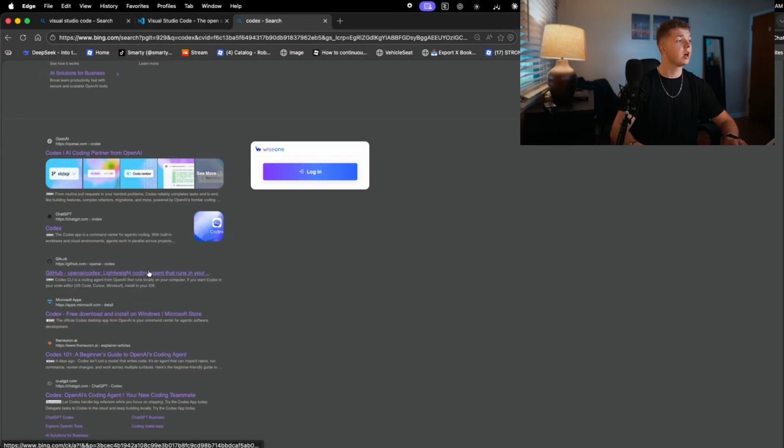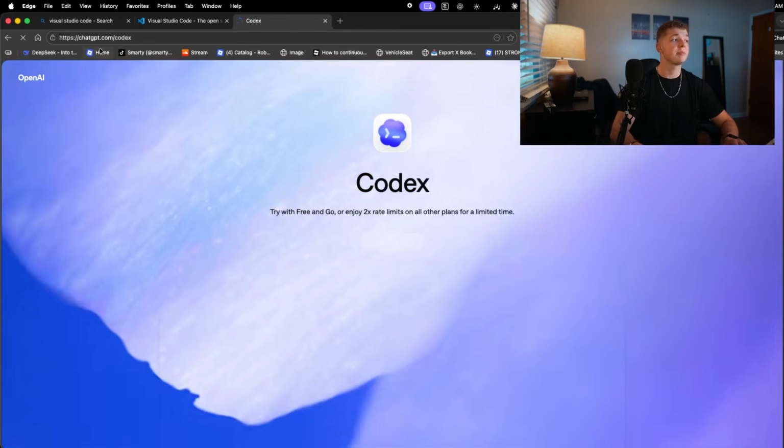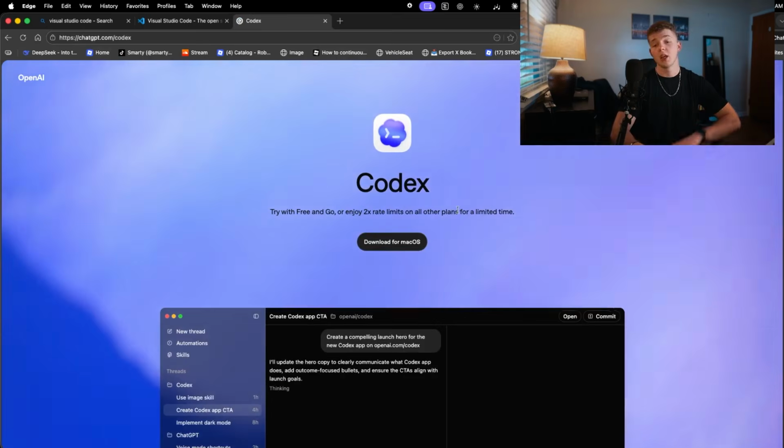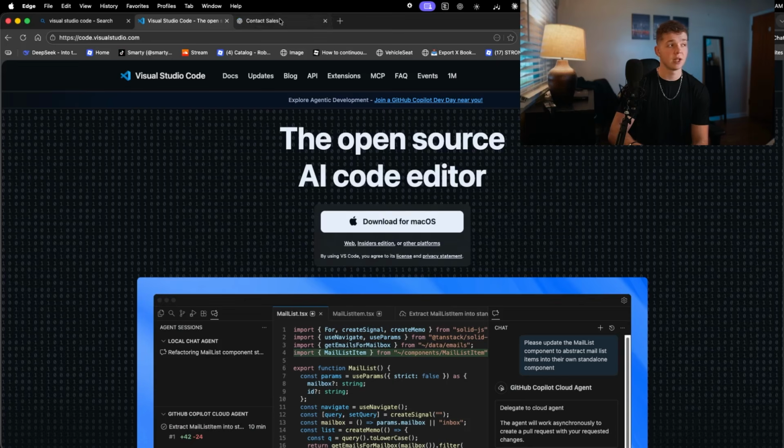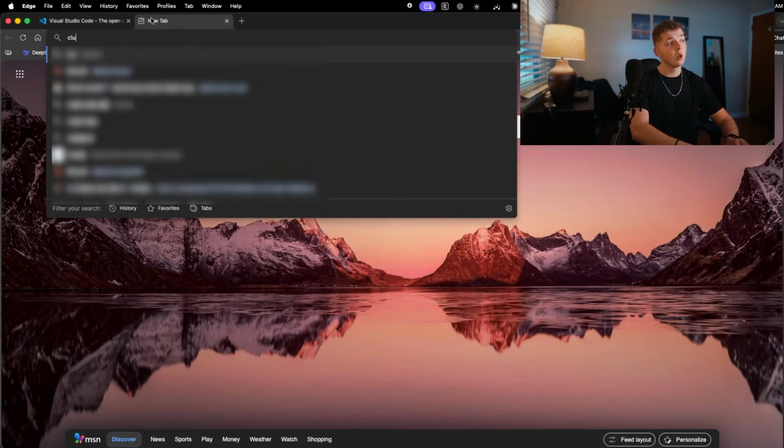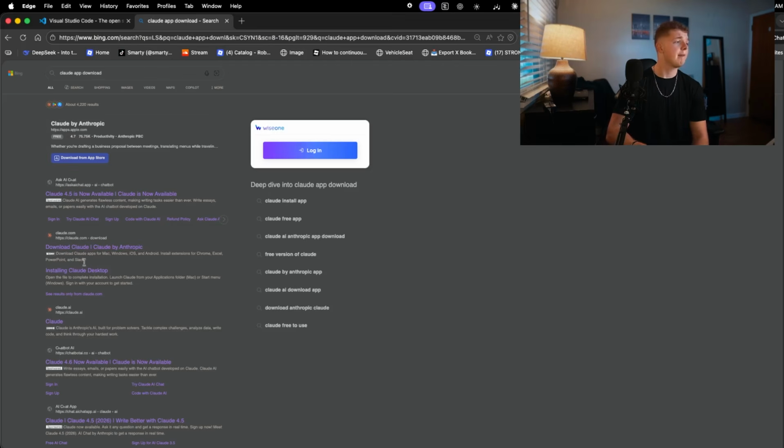Then search up Codex. Ensure you're on chatgpt.com/codex and download that app. Codex is available on Mac and Windows. Visual Studio Code is as well. Now, if and only if you have a Claude subscription, download the Claude app by searching up Claude app download and then choosing download Claude from the list of URLs.